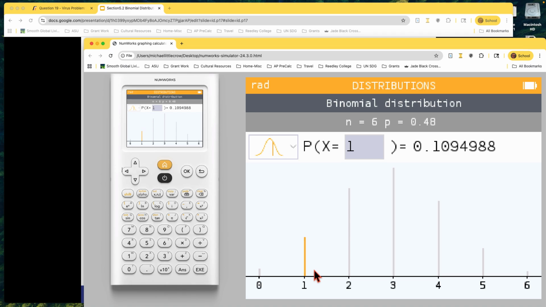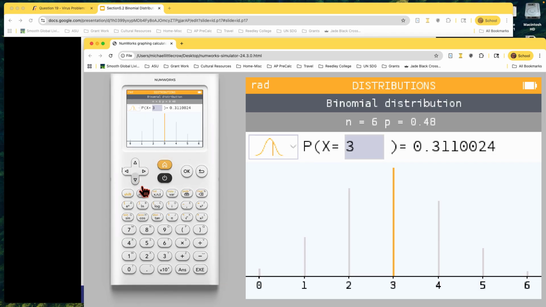I'm going to show you that that's what they're going to calculate, but you're going to see it's a lot more to calculating. So I would write this in the table that I'm making. Then I could change it to 2, enter. It's a 25% chance. 3, that's a 31% chance. So again, I would just put these numbers in that table.